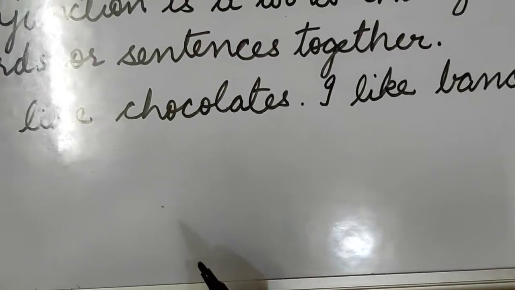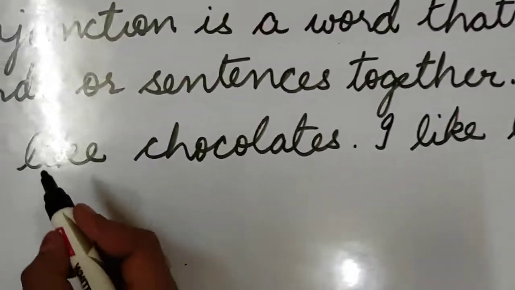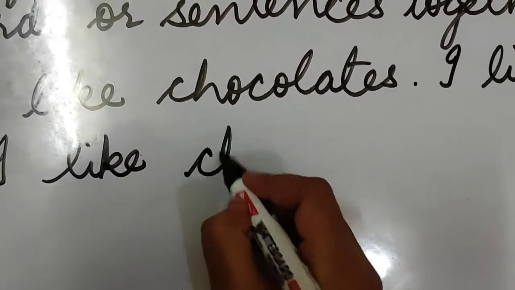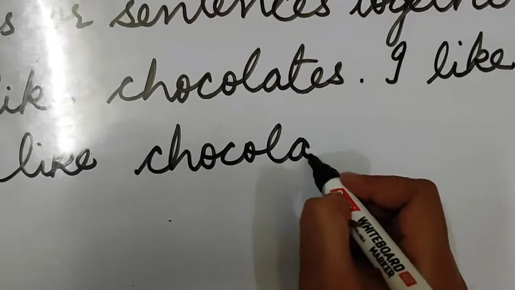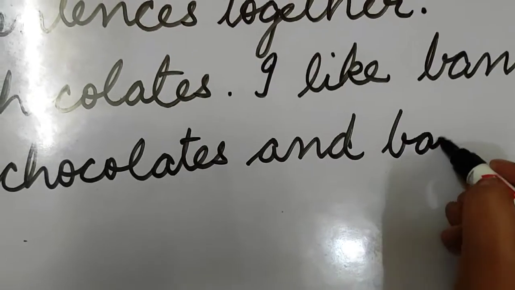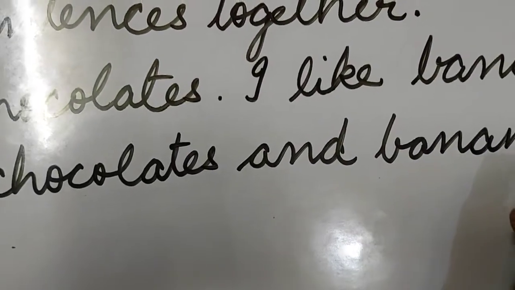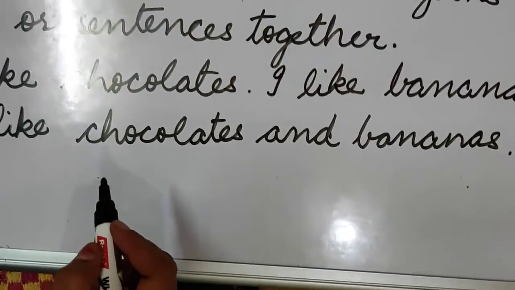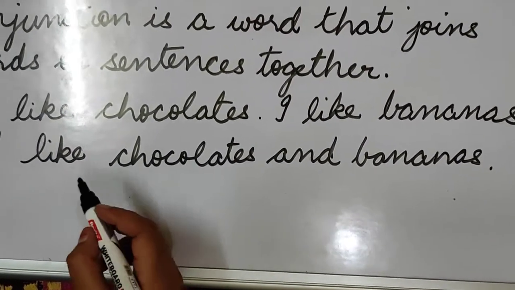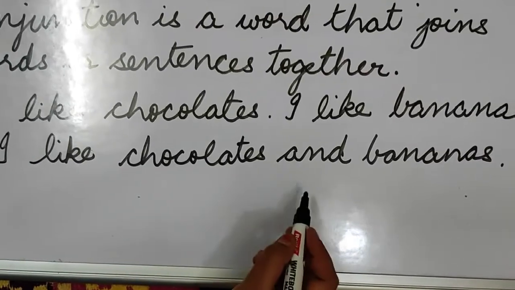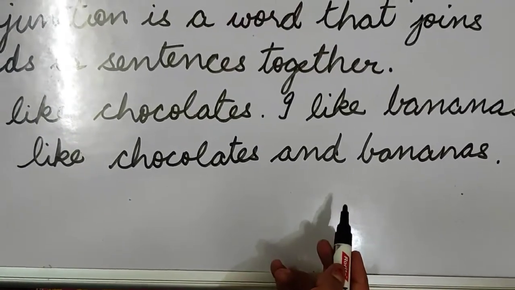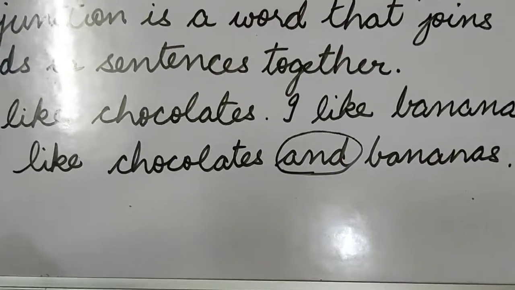So, let's see how we will join these two sentences. I will write, I like chocolates and bananas. So I have joined these two sentences. Can you tell me which word is used to join these two sentences? The word and.